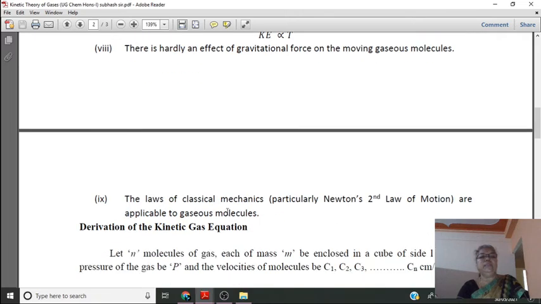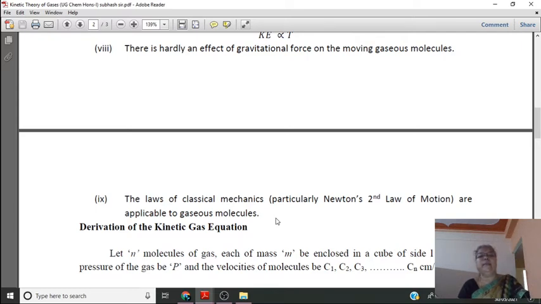Then the next assumption, the laws of classical mechanics, particularly Newton's second law of motion, are applicable to the gaseous molecules. And all of you know Newton's second law of motion, that means the action and reaction rule.